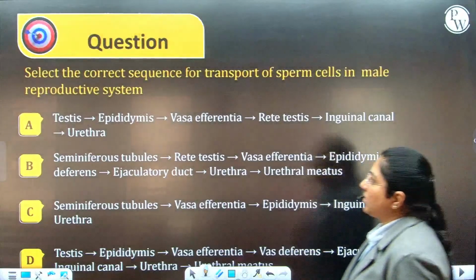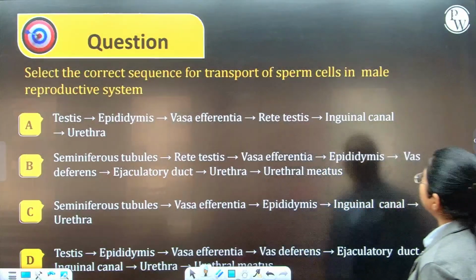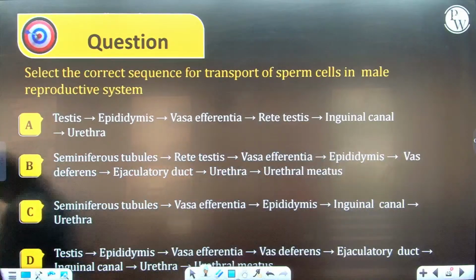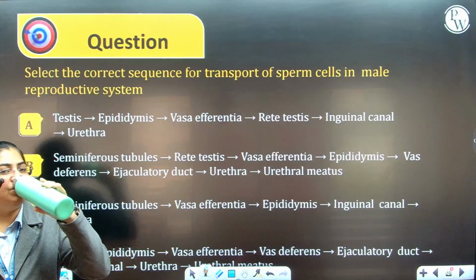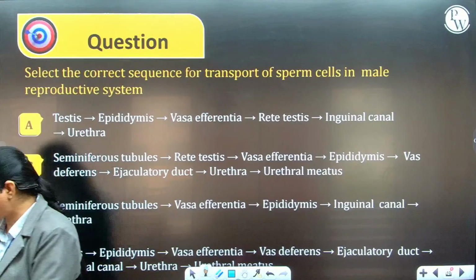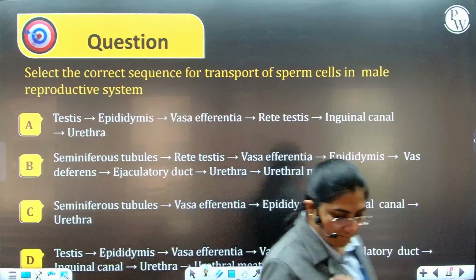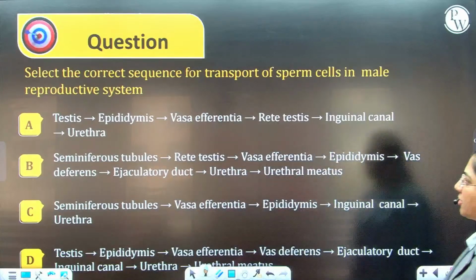So let's see the question. Select the correct sequence for transport of sperms in the male reproductive system. Yes, so can I have answers quickly? What would be the correct order?